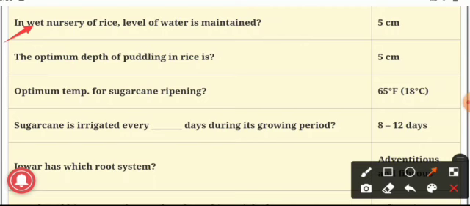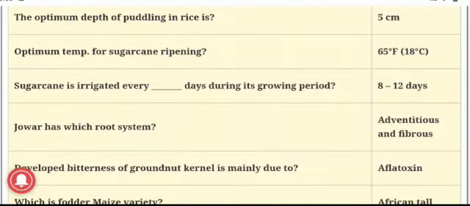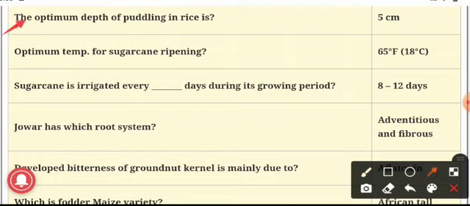Okay, next question, the optimum depth of puddling in rice is? Here also the answer is 5 centimeter. Now we will see what we mean by puddling. Puddling is the process of destruction of soil aggregates by mechanical force in soil with excessive moisture. Puddling increases the bulk density and destroys the soil structure, which hampers root penetration and development of succeeding upland crops which are grown in rotation with rice.